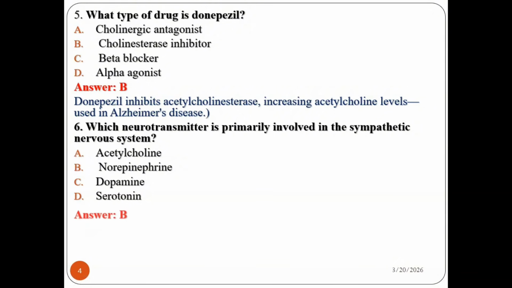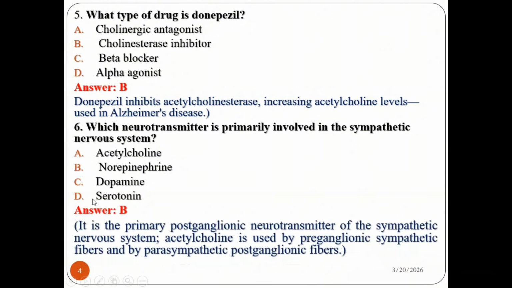I'm sure you all say norepinephrine, because it is primarily the postganglionic neurotransmitter of the sympathetic nervous system. Acetylcholine is used by preganglionic sympathetic fibers and by parasympathetic postganglionic fibers. So among the given alternatives, the one involved in the sympathetic nervous system is norepinephrine. So the answer is B.